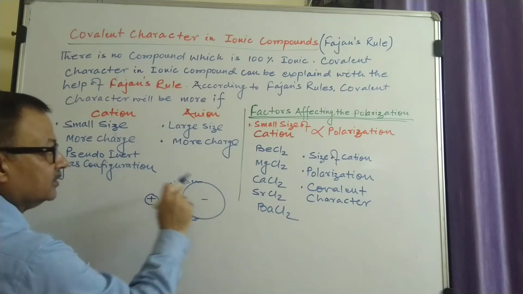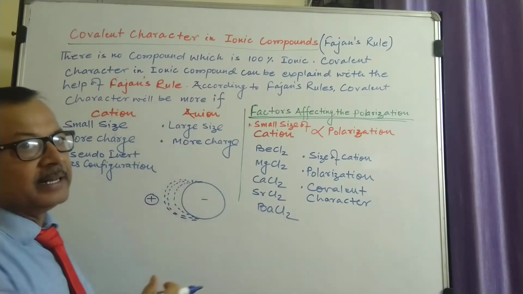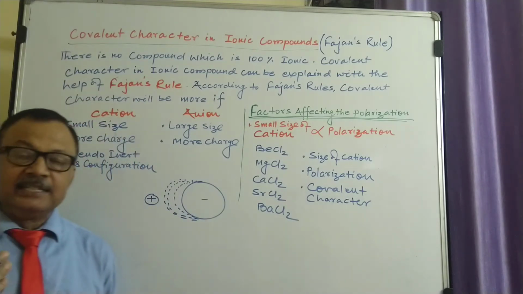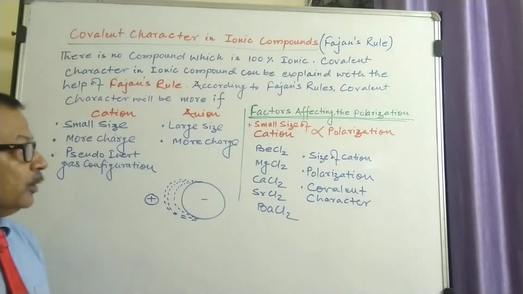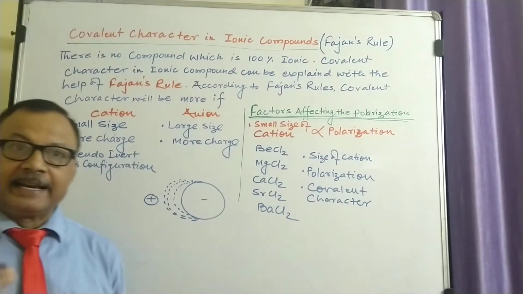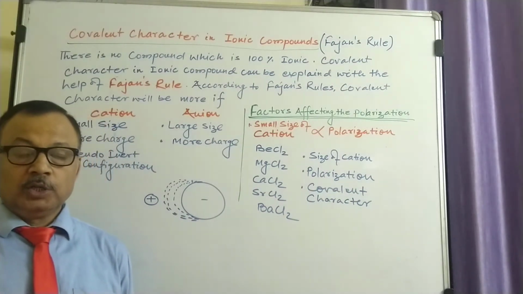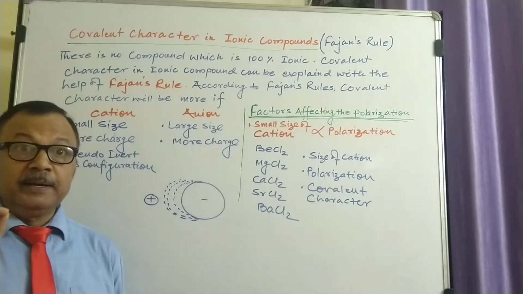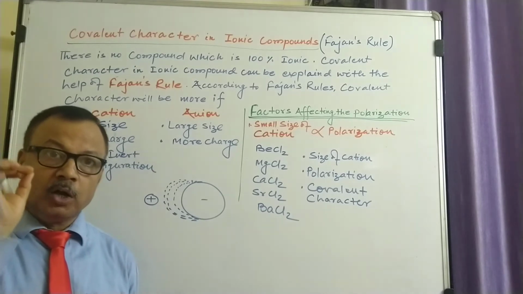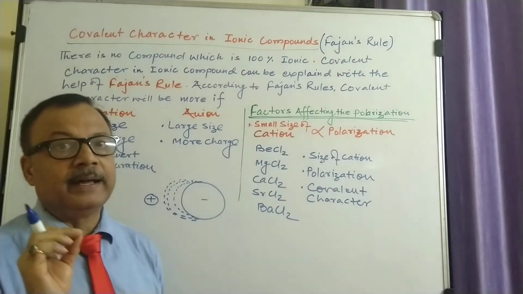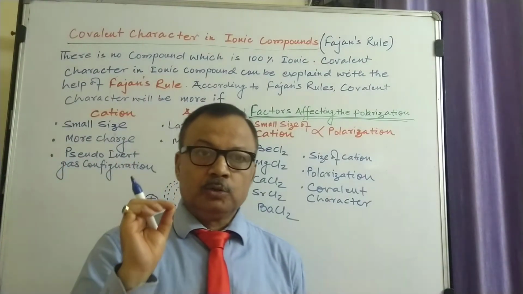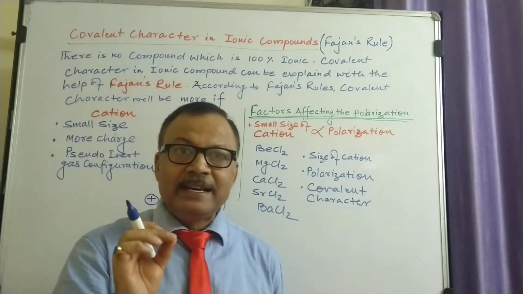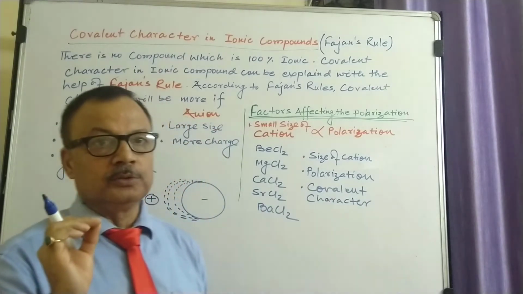And this distortion leads to the polarization of the bond. And due to polarization, covalent character is introduced. Not a single compound is 100% ionic. Even most ionic compounds also have some covalent character. So for the first time, Fajans tried to explain the covalent character in ionic compounds.